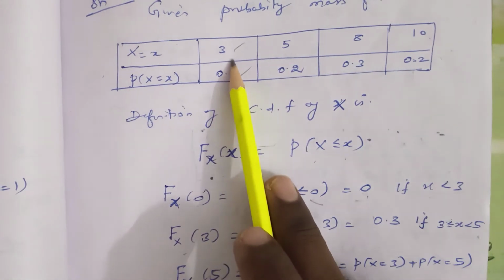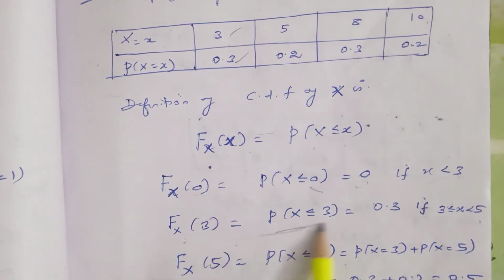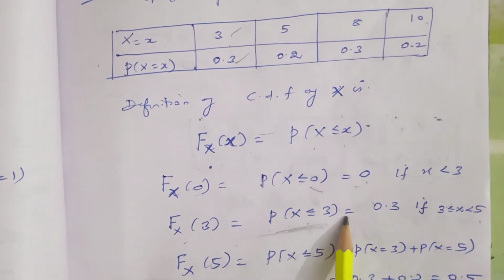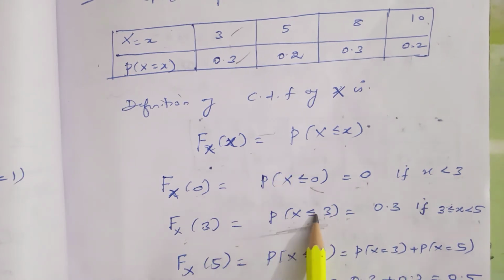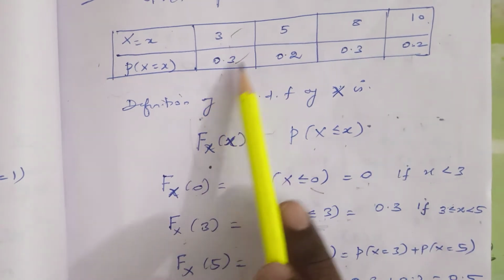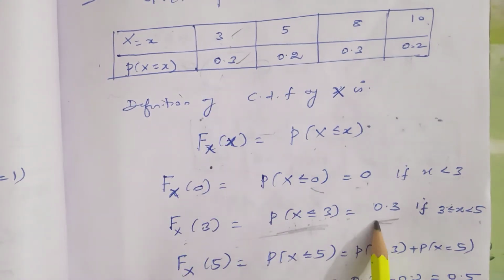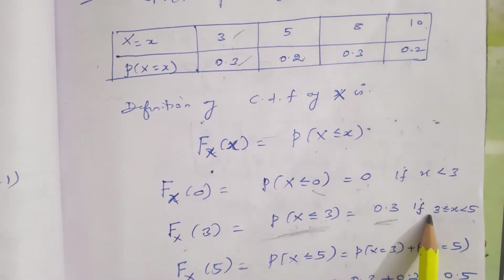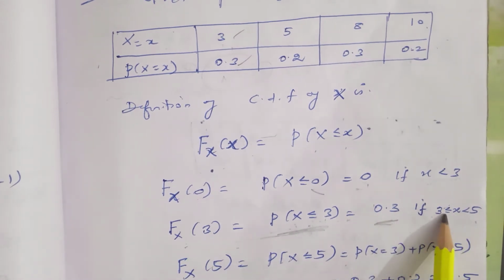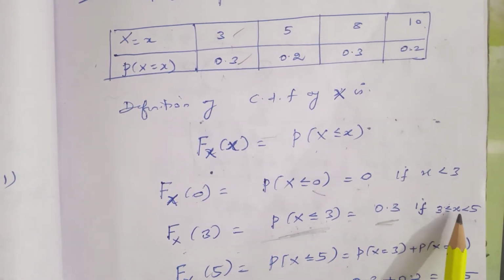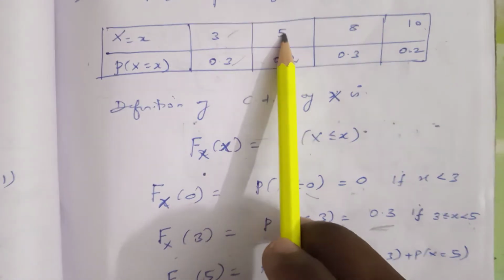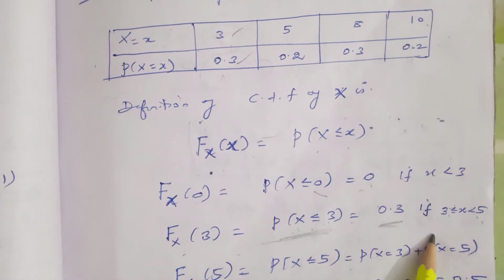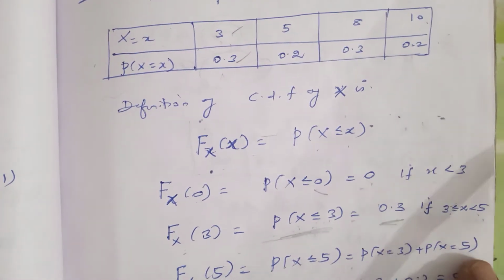Suppose next we have to take 3. We apply the definition of CDF: probability of x less than or equal to 3. Less than or equal to 3 means 3 or less than 3, so the value can be taken as 0.3. If the values lie between 3 and 5, 3 is included but 5 is excluded. So we take only 3: 3 less than or equal to x less than 5.